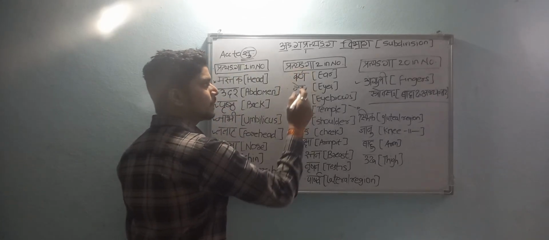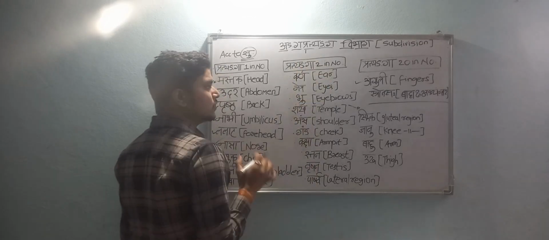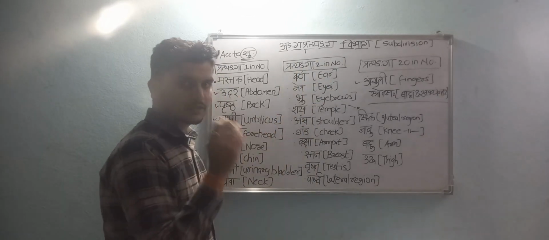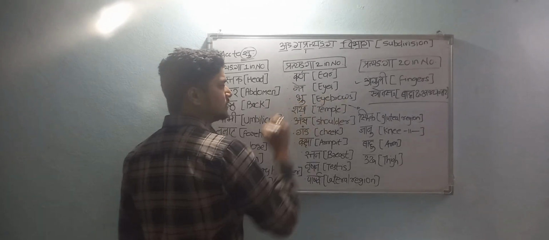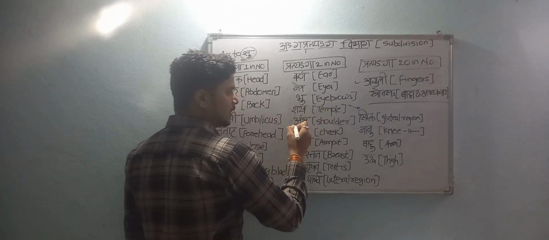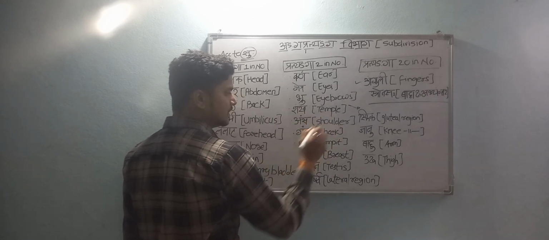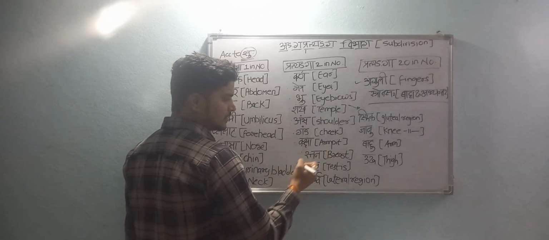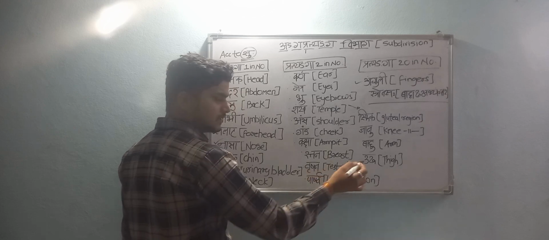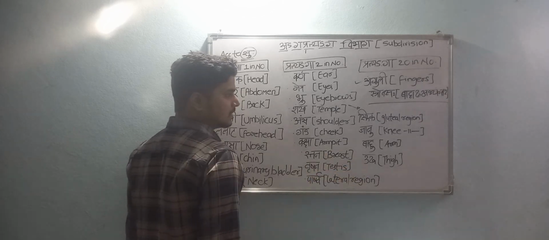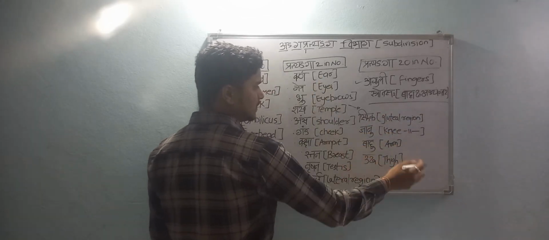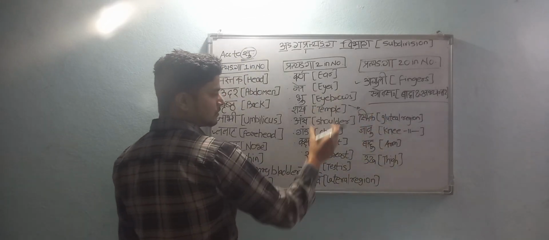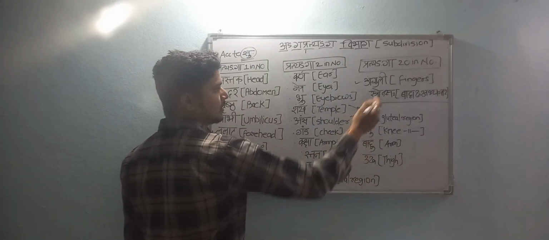Here the Pratyanga name and their number is 2. Example, Karna, that is ear, they are 2 in number. Netra, that is eyes, they are 2 in number. Bhru, that is eyebrow. Shankha, that is temple. Amsa, that is shoulder. Ganda, that is cheek. Kaksha, that is armpit. Stana, that is breast. Vrushana, that is testis. Parshva, that is lateral region. Spika, that is gluteal region. Janu, that is knee region. Bahu, that is arm. Uru, that is thigh. This part is a continuation of this one, that is they are 2 in number.